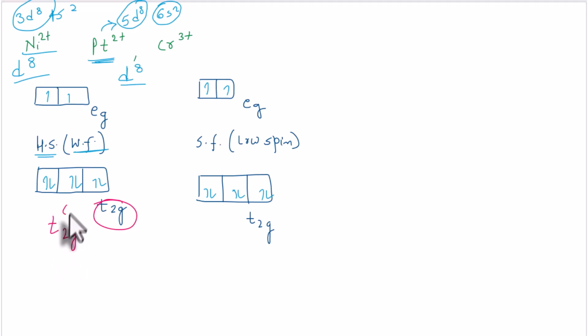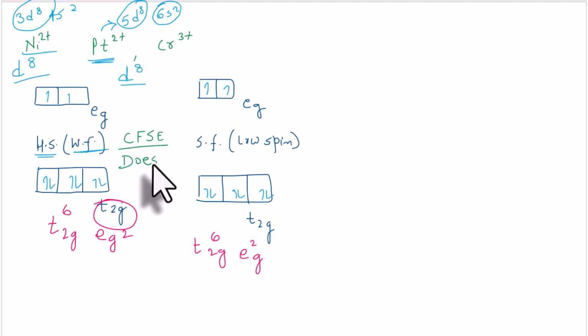So T2G6, Eg2. And here also we have T2G6, 6 electrons, and Eg has 2 electrons, Eg2. So same configuration, same pattern of filling of the d8 electrons in both the T2G and Eg orbitals, which gives rise to a situation where the CFSE, if we try to calculate it, does not change. So for d8 configuration, the CFSE does not change irrespective of the strength of the ligand, strong field or weak field.